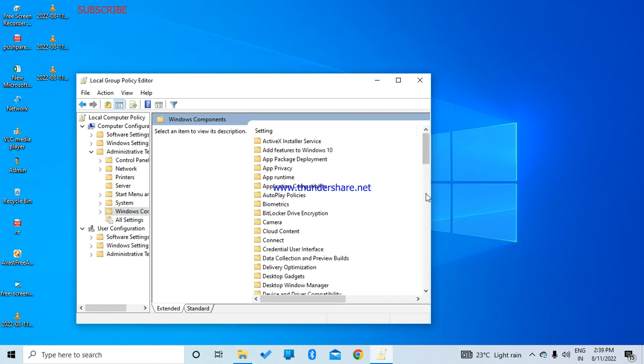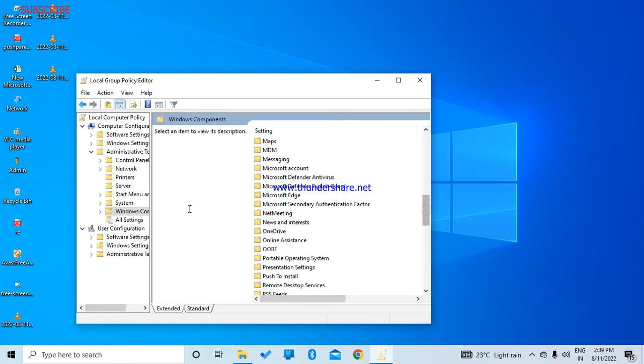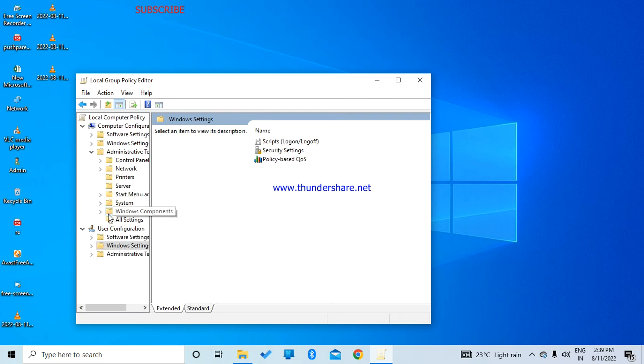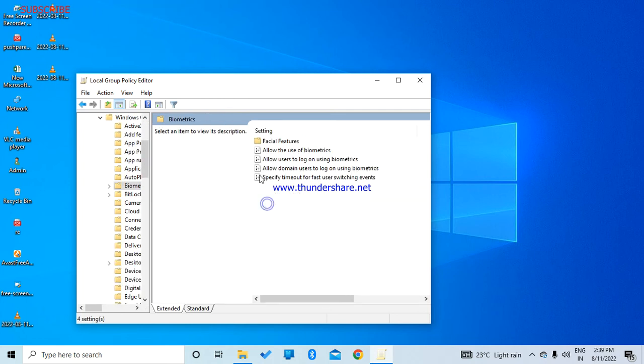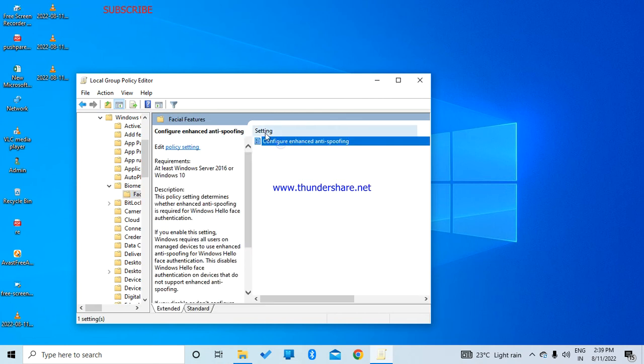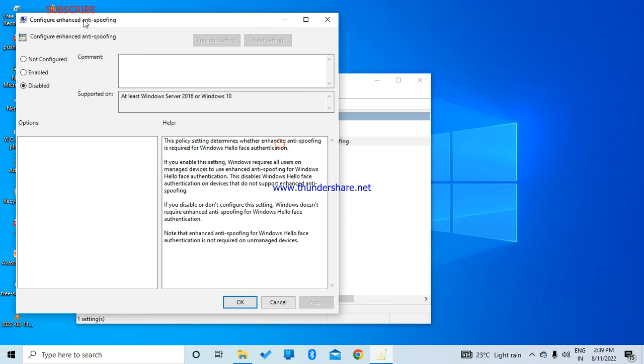Under Windows component, click on Windows setting. In Windows component click on biometric. In biometric, the last 4 options should be enabled, all options should be enabled. If not enabled, click on enable. After that go to facial features and disable that and click on apply.